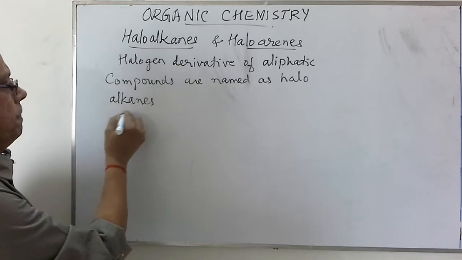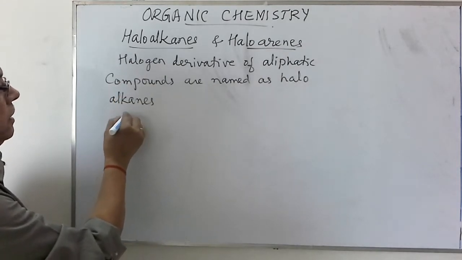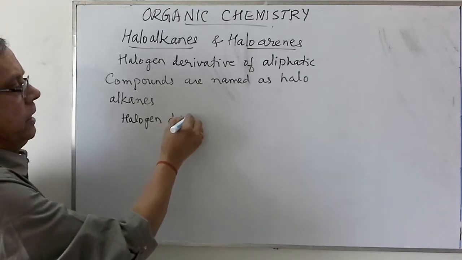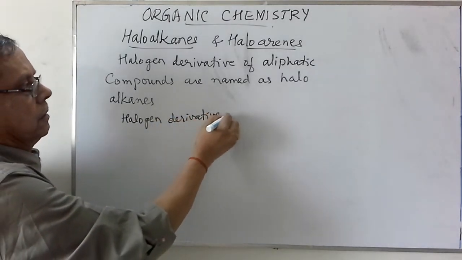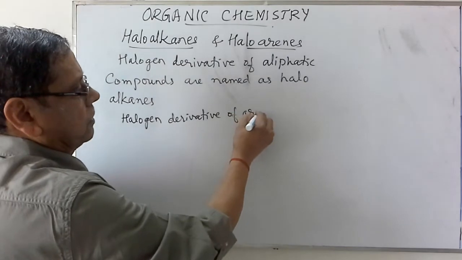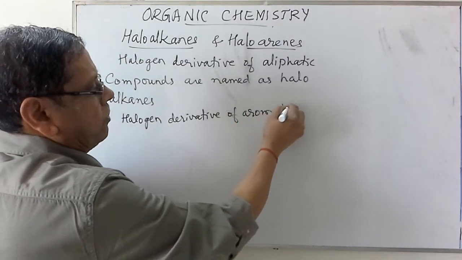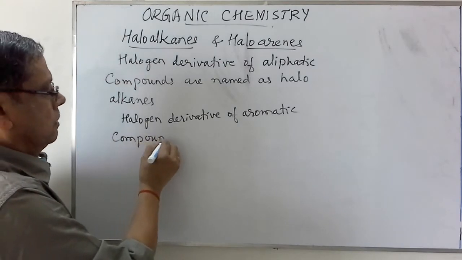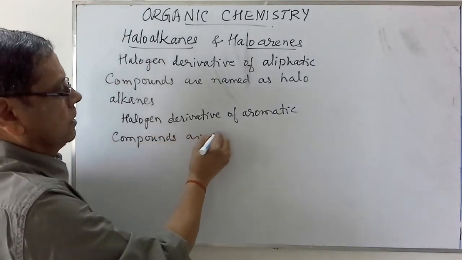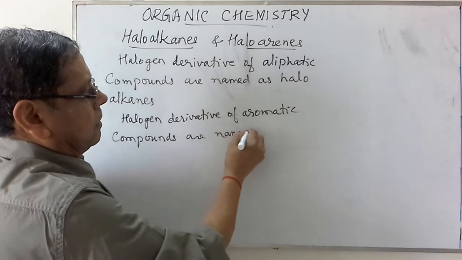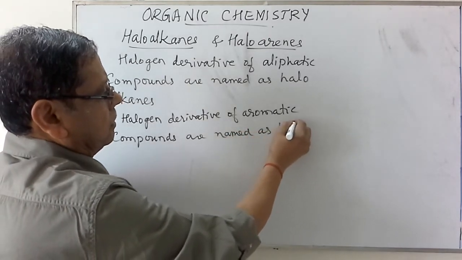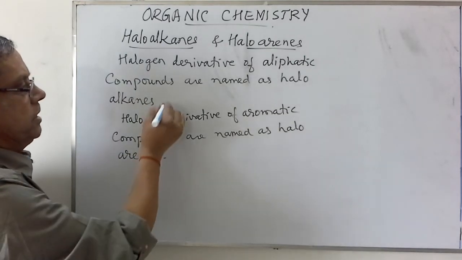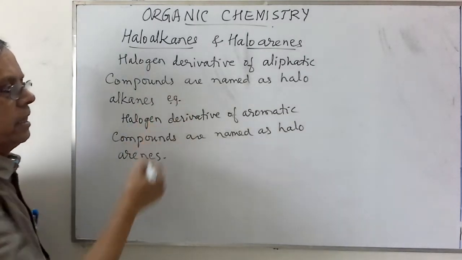For example, so the other definition, halogen derivative of aromatic compounds are named as haloarenes. Now let us take the examples for these haloalkanes.